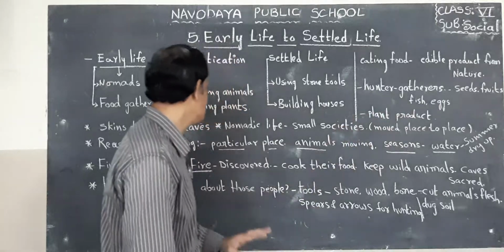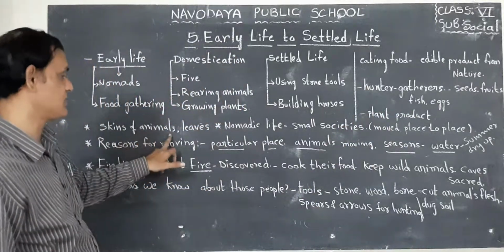Next, students, skins of animals and leaves.